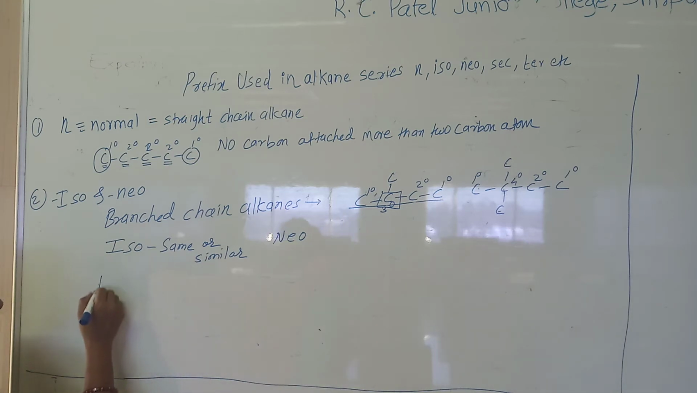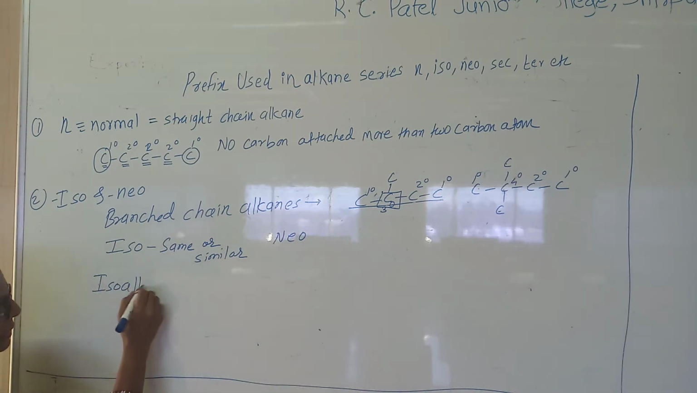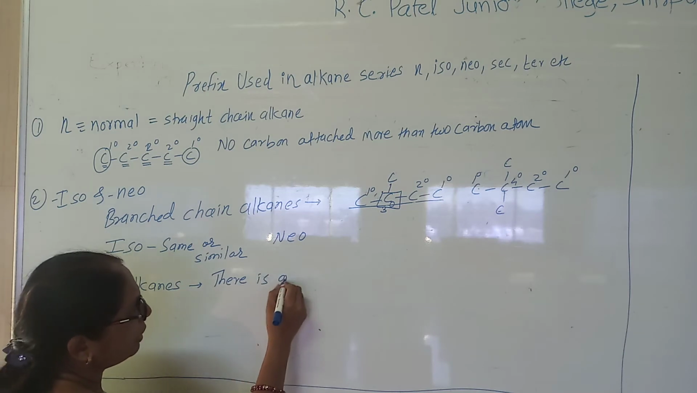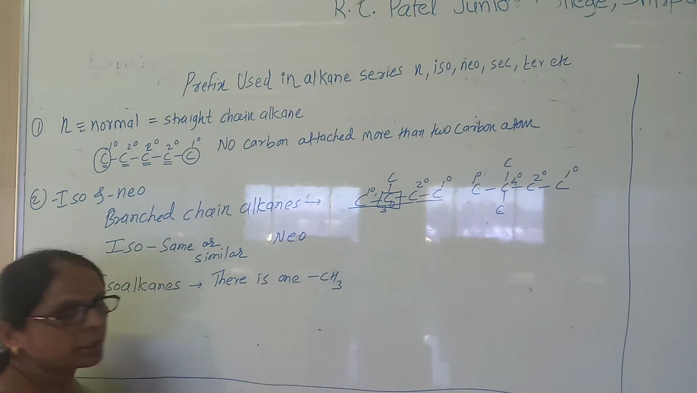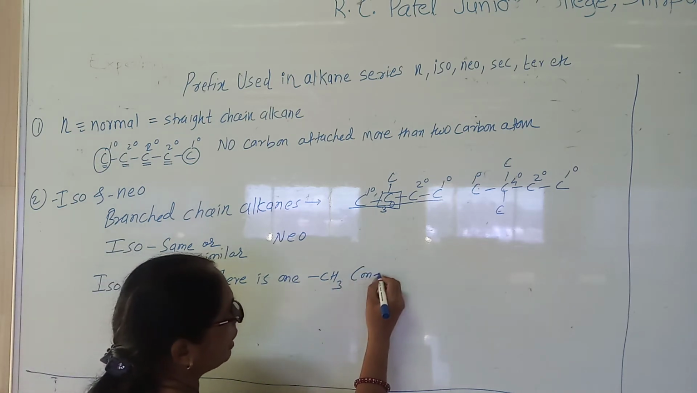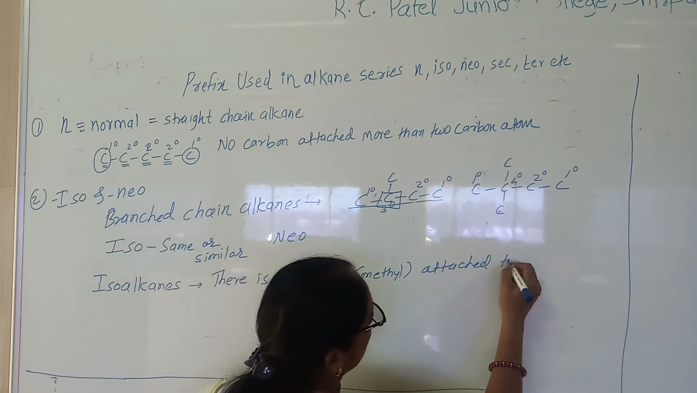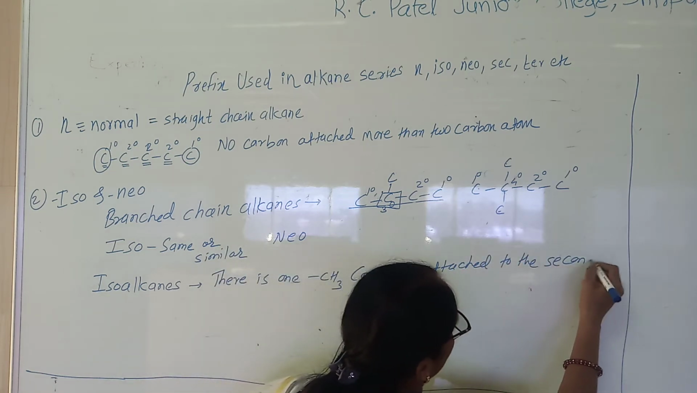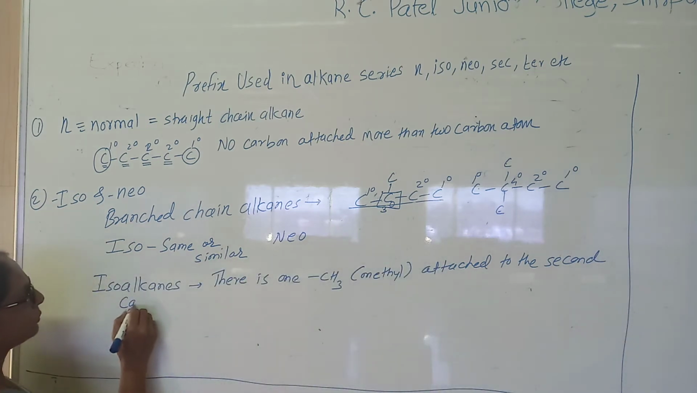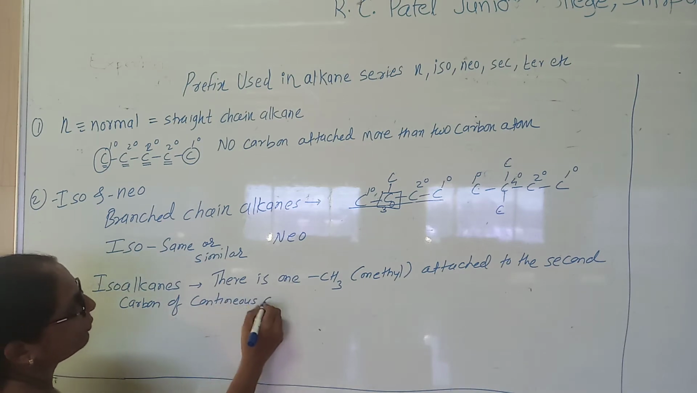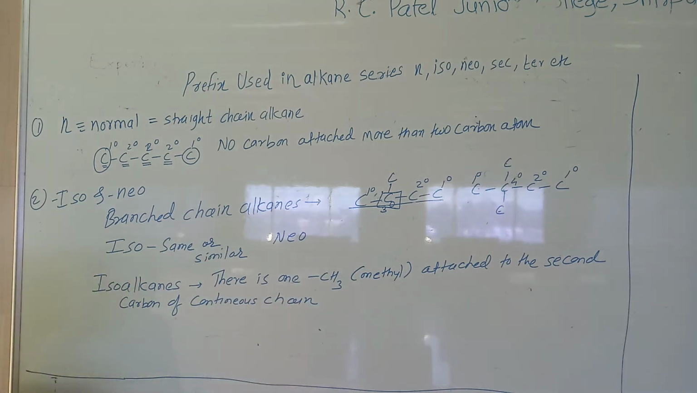Look at, when you consider the definition of the isoalkanes, when there is one methyl group, CH3 is called a methyl. So when there is one methyl group attached to the second carbon of the continuous chain.